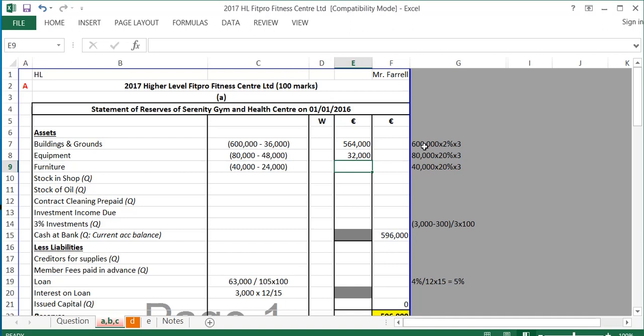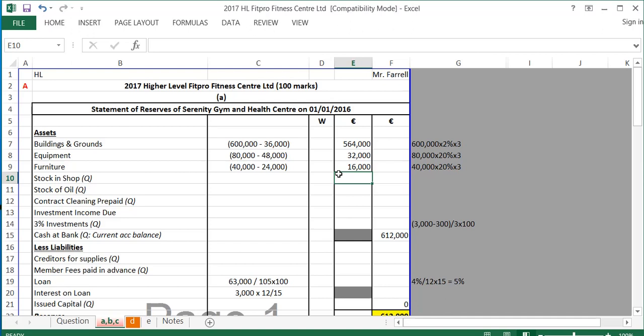And furniture at the start of the year is 40,000, and I have to take away the depreciation, which is again 20%, so 40,000 by 20% by 3 years gives me 24,000. So furniture is 40,000 minus 24,000.